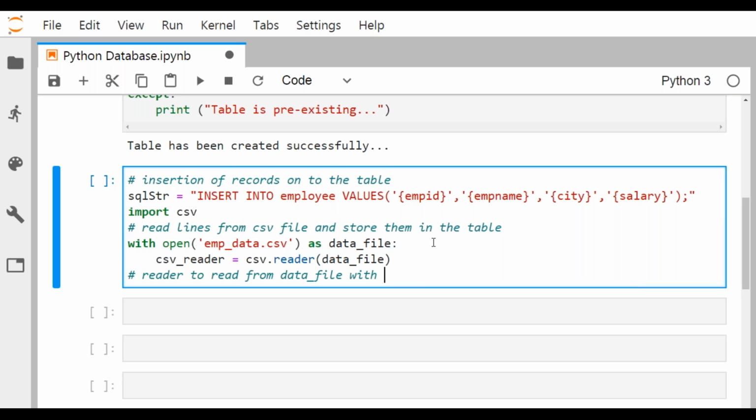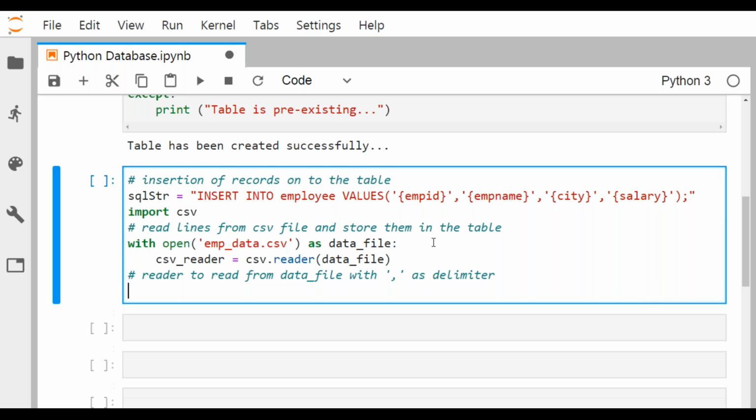Say with comma as delimiter. So with comma as delimiter, in this way, you see, I'm just reading this one from the data file. So we're writing this one: for row in csv reader.